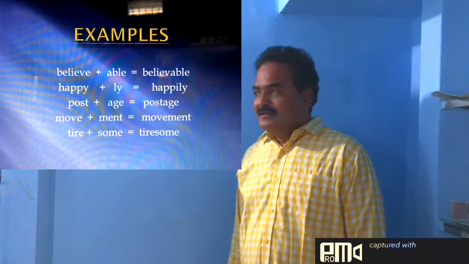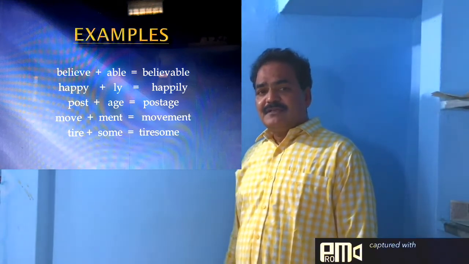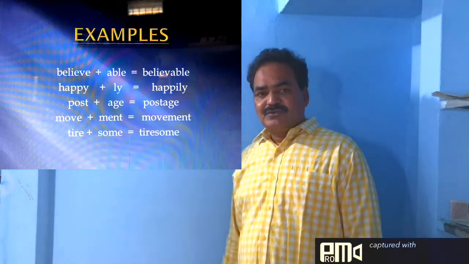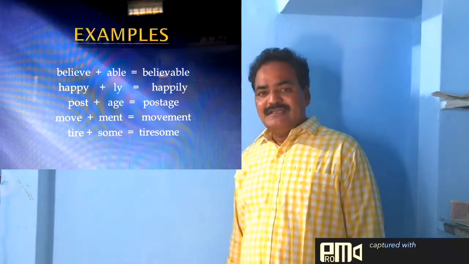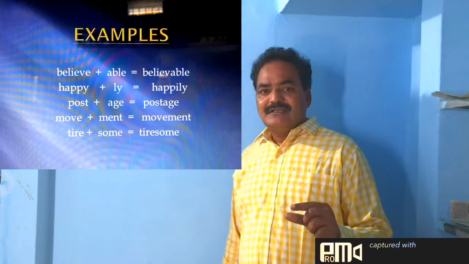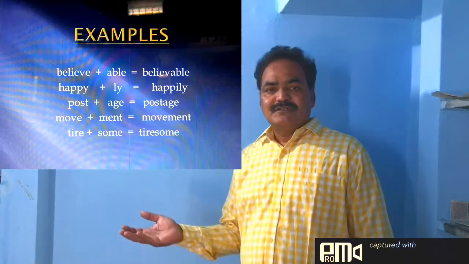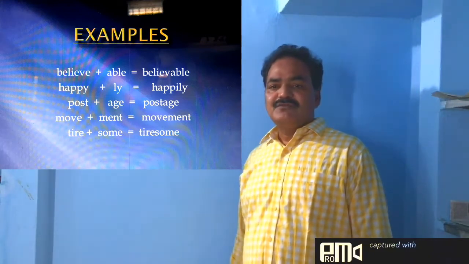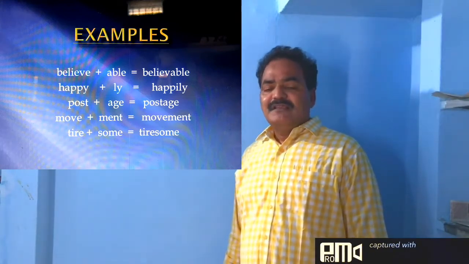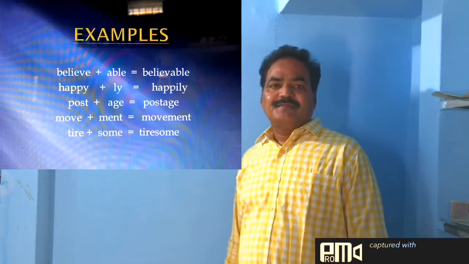For example, believe is a word and that is added with able. So the new word is believable. So to the word believe, able is added at the end to form a new word believable. Here we say able is called suffix.